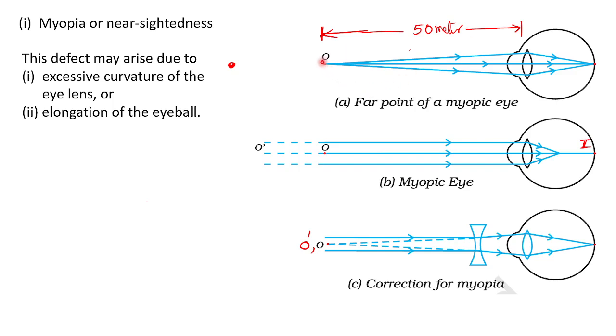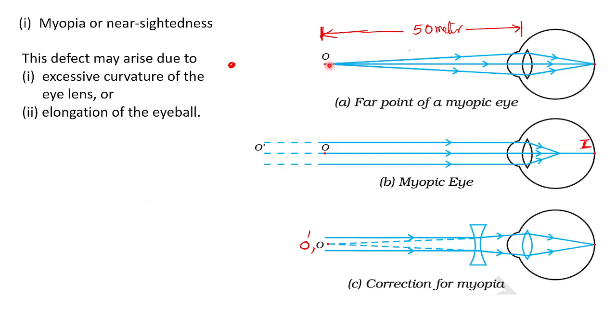For example, there is a letter O. Let it be O. There is a letter O which is 50 meters away from me. I can see it. Why? Because the rays coming from O enter into my eye.